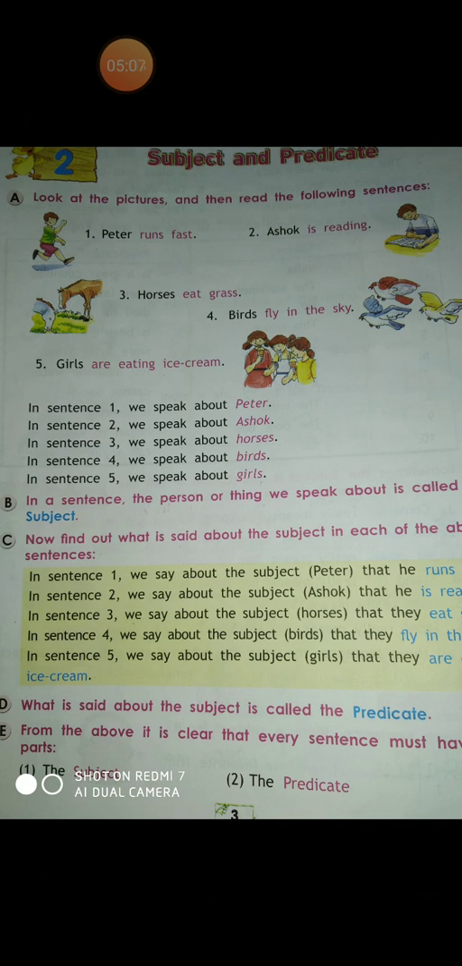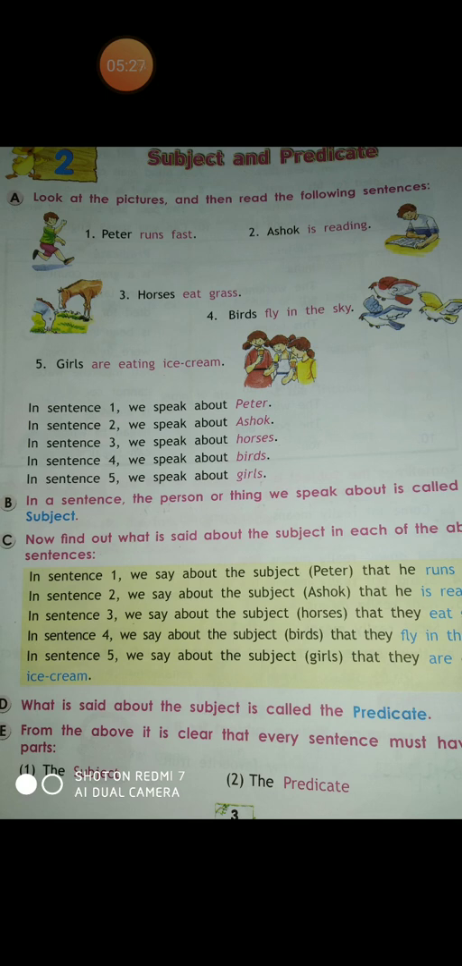Okay. See, it is mentioned over here. In sentence 1, we speak about Peter. In sentence 2, we are speaking about Ashok. Sentence 3, we speak about horses. In sentence 4, we speak about the birds. And in sentence 5, we speak about the girls, as in what the girls are doing.